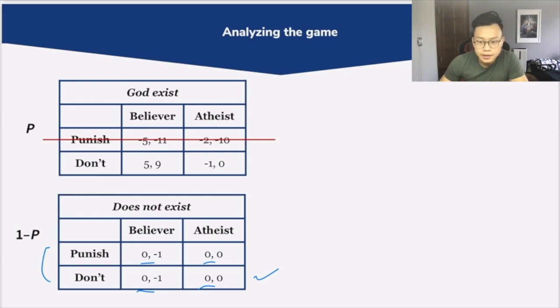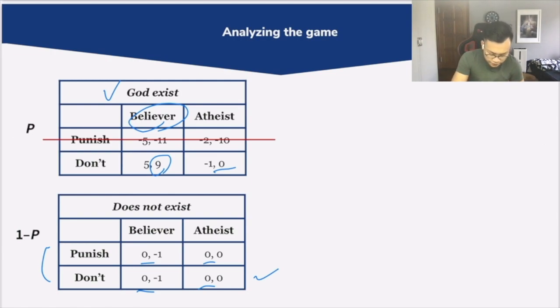And now let us consider from the perspective of human beings. So suppose God does exist, then what would be the best response for human beings? Well, if God does exist, then human beings will want to be a believer, since you're going to receive a payoff of 9 rather than the payoff of 0.